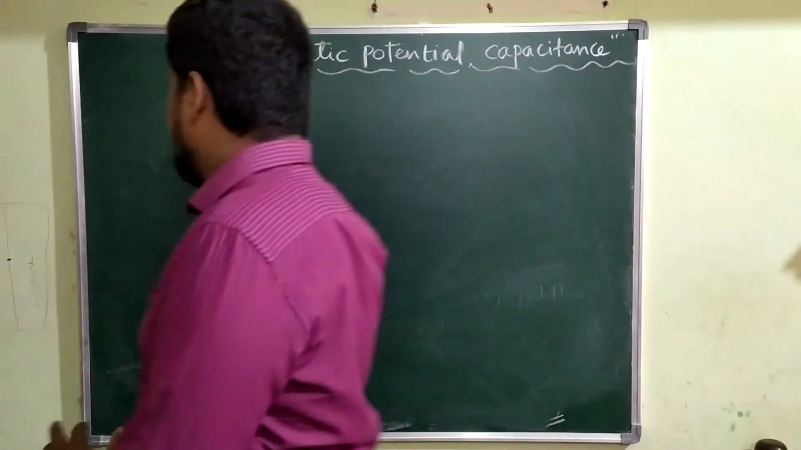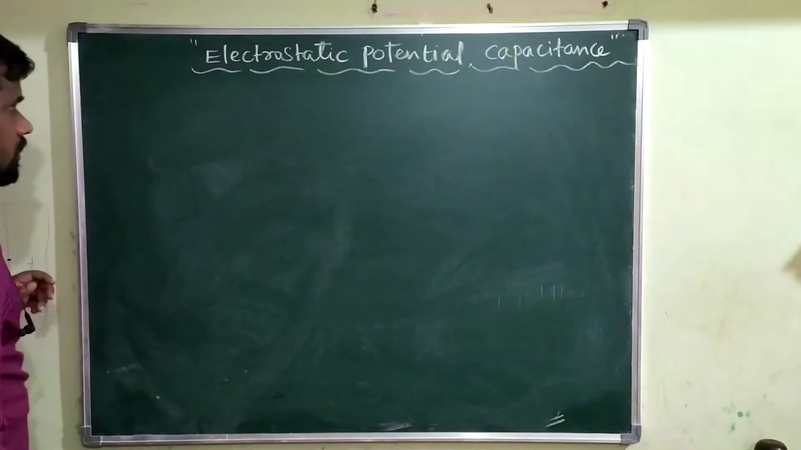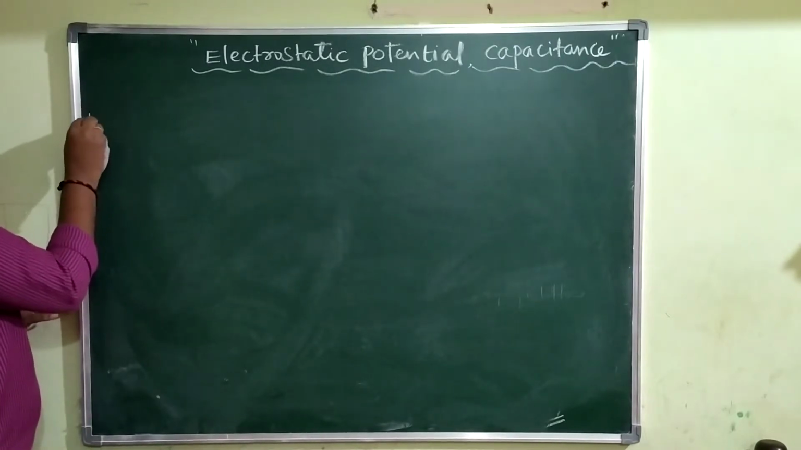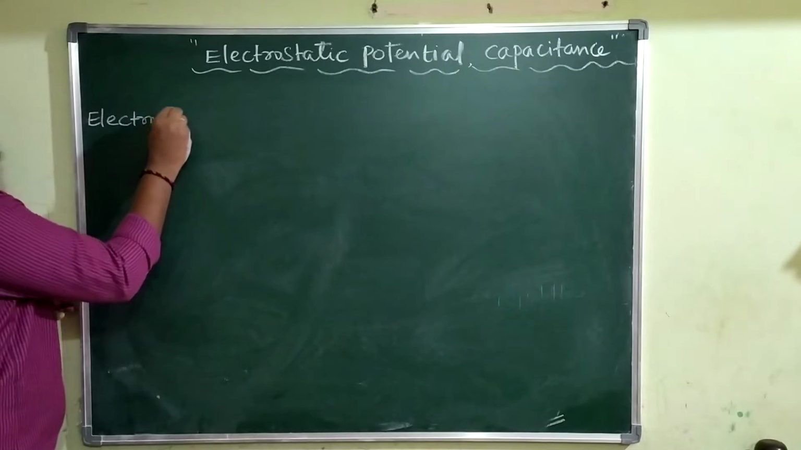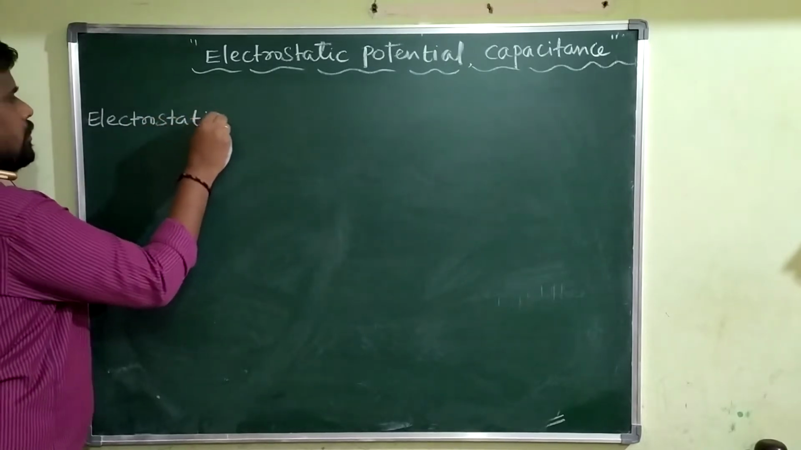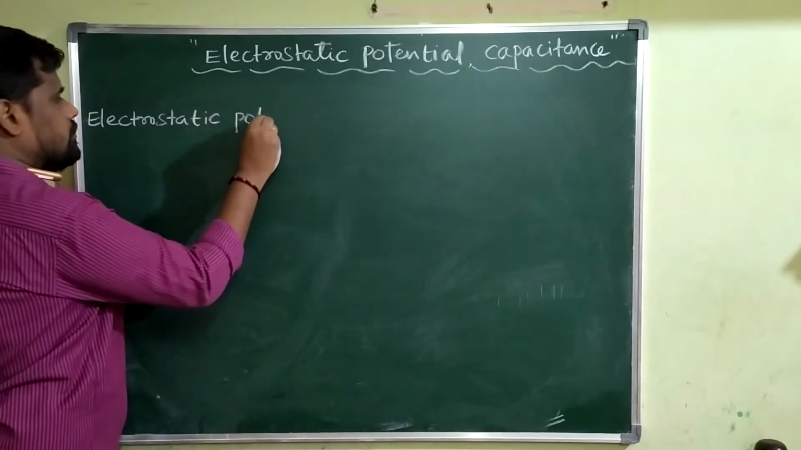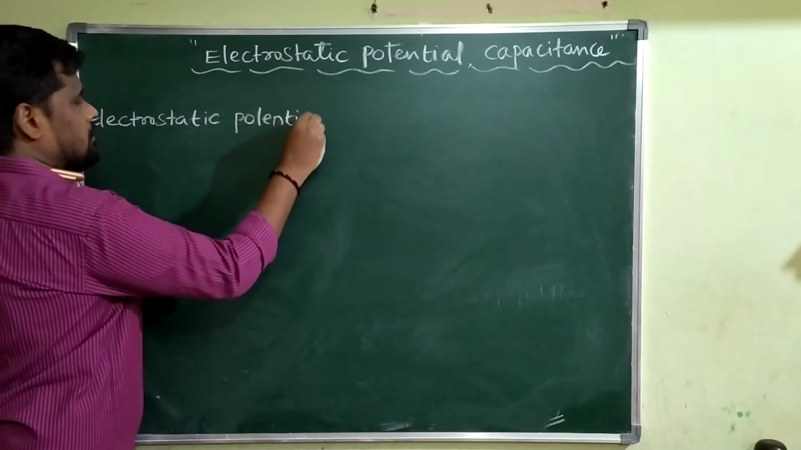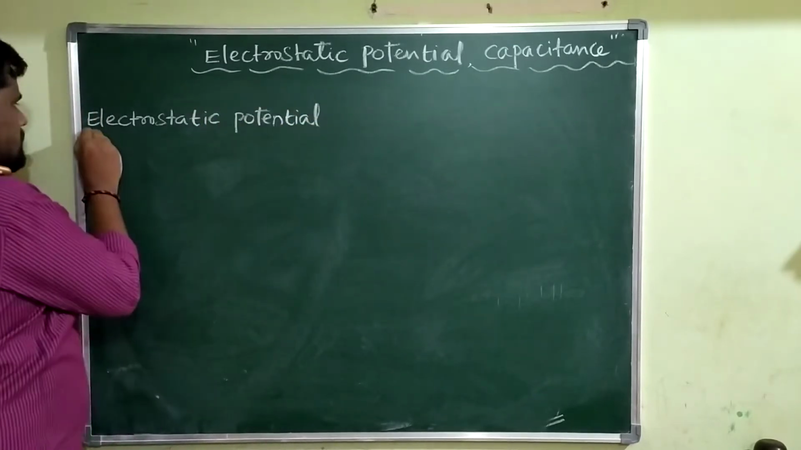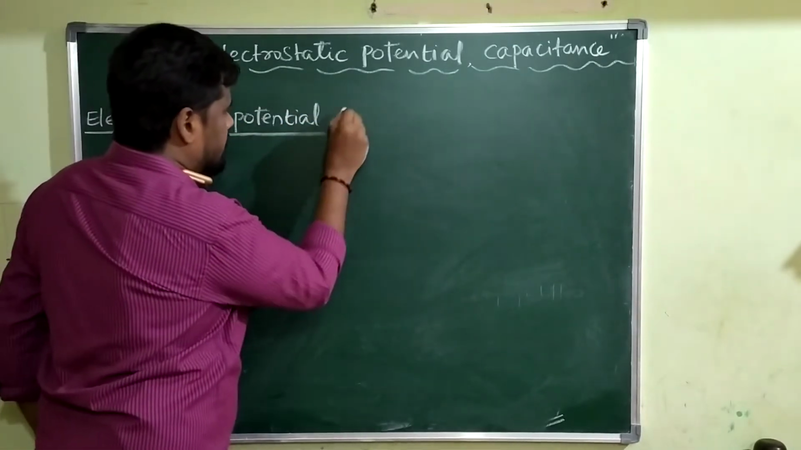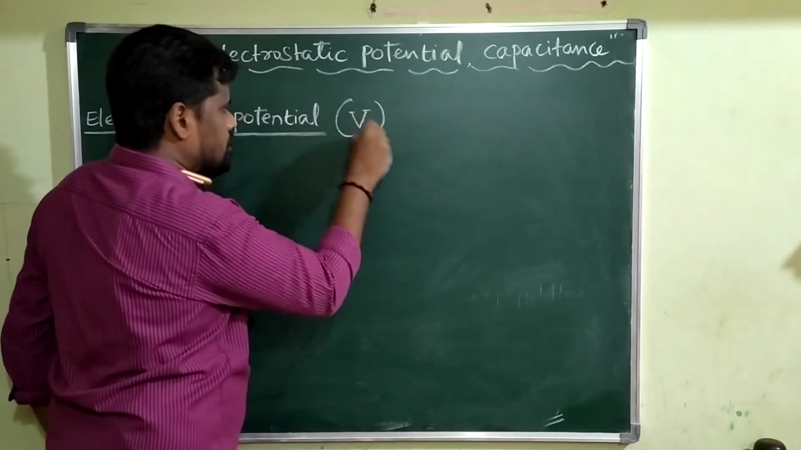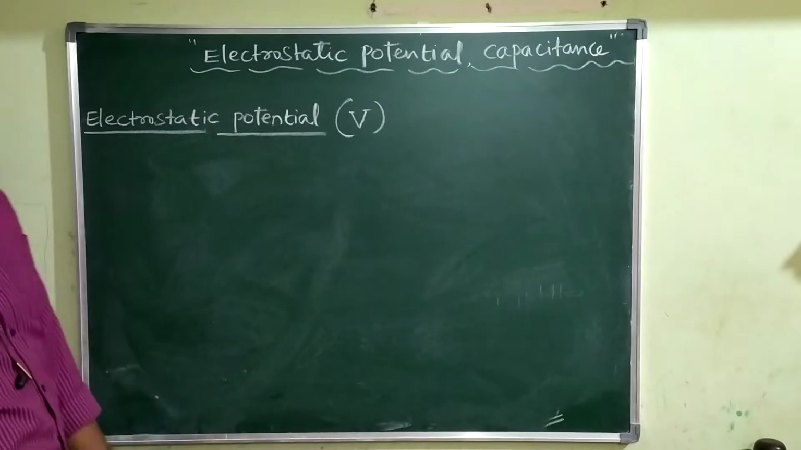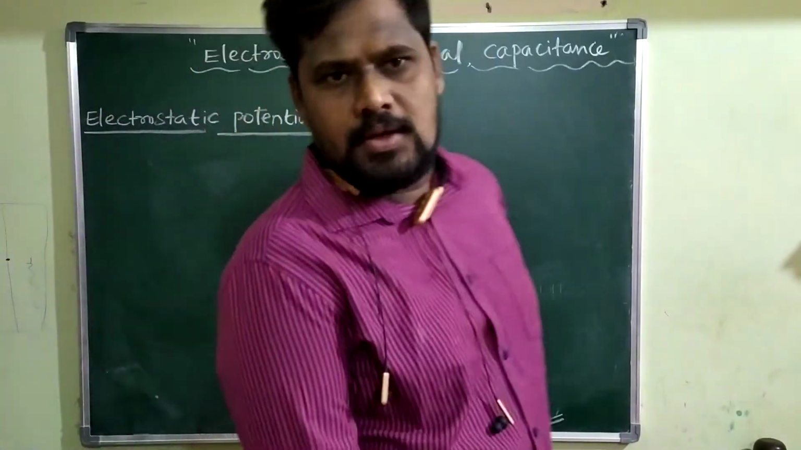Let us begin with the definition of electrostatic potential. First title you write down: electrostatic potential. This electrostatic potential is generally denoted by the symbol capital V.